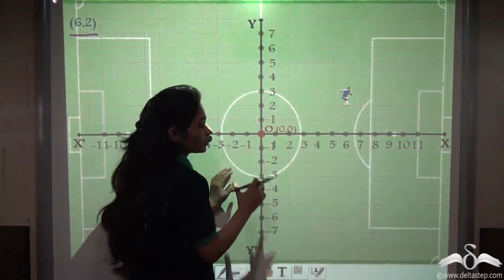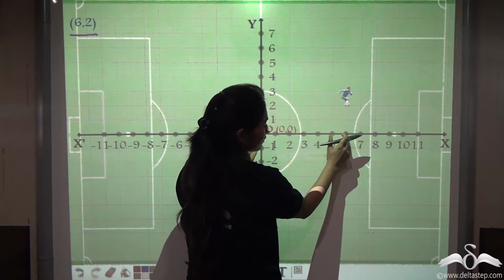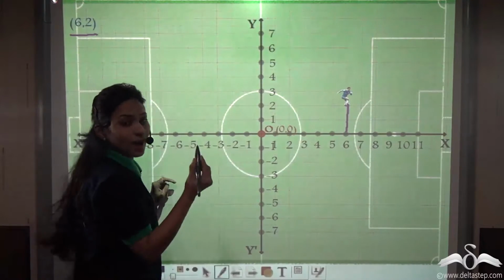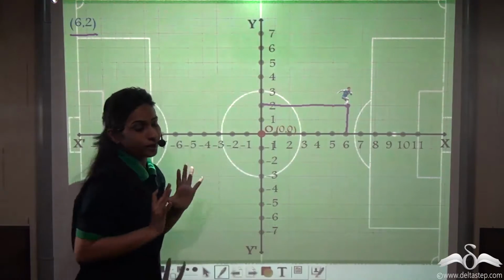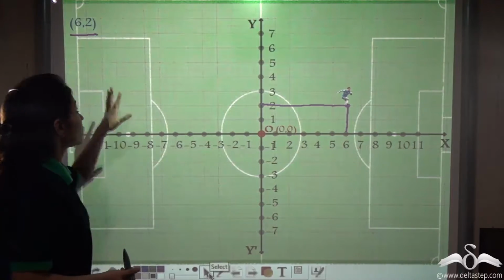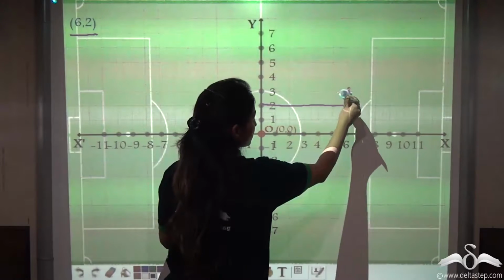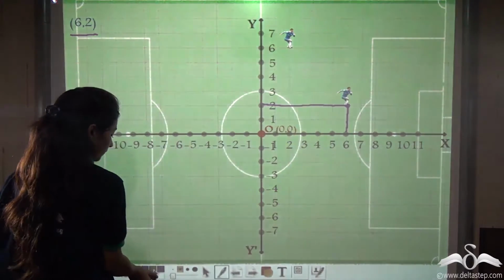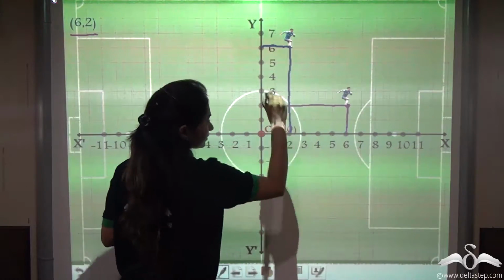Now what he thought was 6 places on the x-axis. So 1, 2, 3, 4, 5, 6 and 2 places on the y-axis. So 1, 2, this point. So according to him, he was standing in the correct position. But now, what if the coach meant 6 on the y-axis and 2 on the x-axis? Then he would have to stand here. Six on the y and 2 on the x.